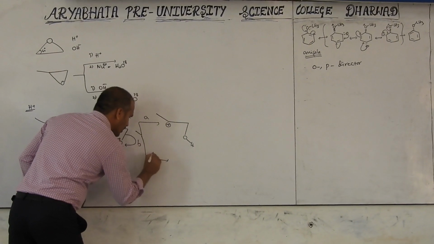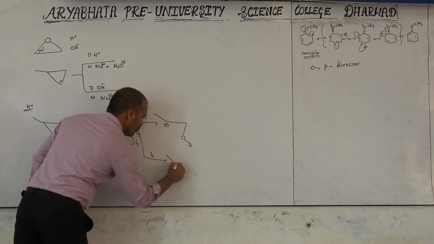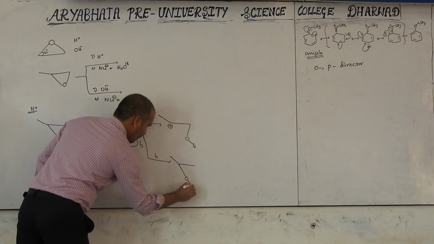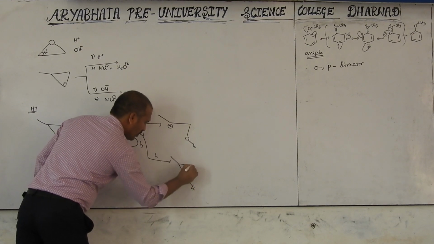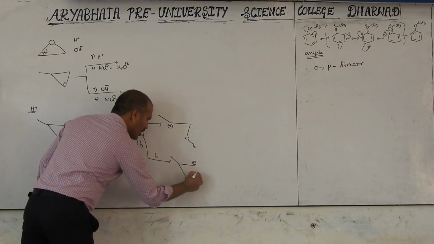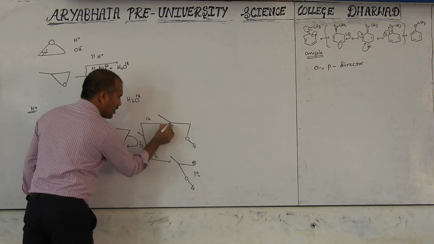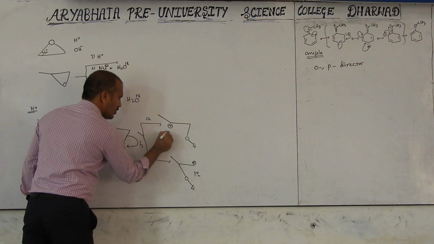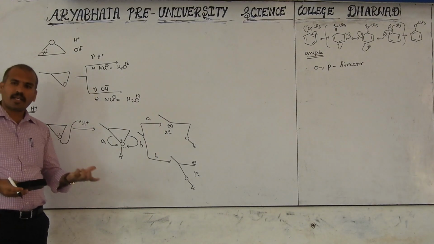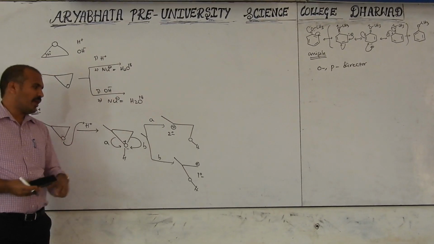Next, consider path B. Here a positive charge. This is a primary carbocation, and this is a secondary carbocation. This carbon bonded to the methyl is a secondary carbocation. Which carbocation is stable? The secondary carbocation is more stable than the primary.